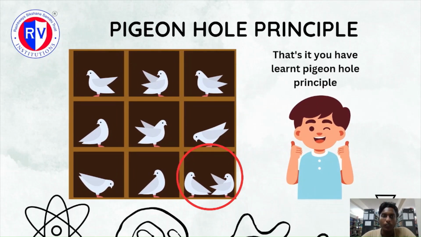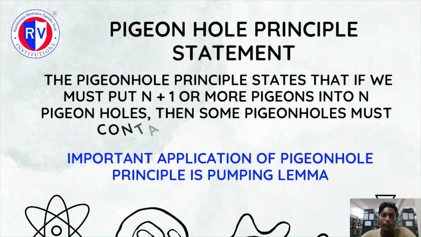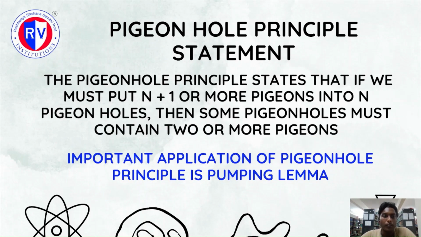So let's go through the pigeonhole principle statement. The pigeonhole principle states that if we must put n plus 1 or more pigeons into n pigeonholes, then some pigeonholes must contain 2 or more pigeons. Though this pigeonhole principle looks very trivial, it has a lot of applications.